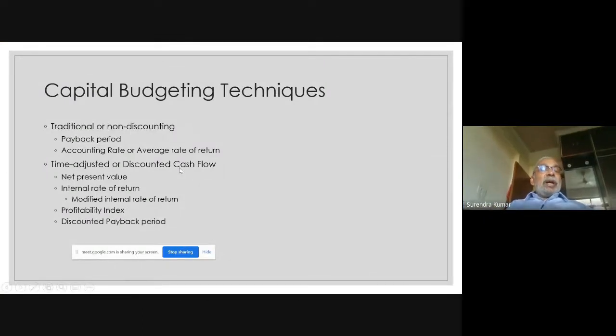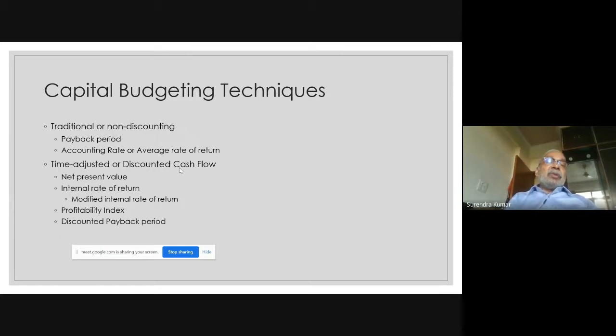So now if you look at, we have discussed one technique, payback period method, which has got an important advantage and two important limitations. So this important advantage is easy to understand. And there were two important disadvantages of this method, payback period method. One limitation or disadvantage was that it does not take into account the cash flows after the payback period, whatever be the cash flow.